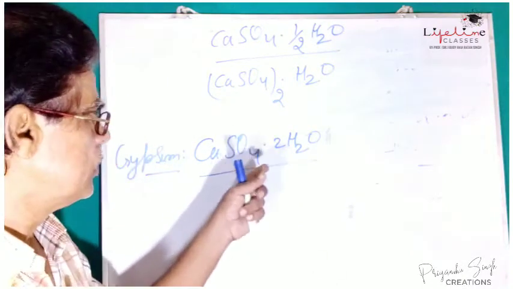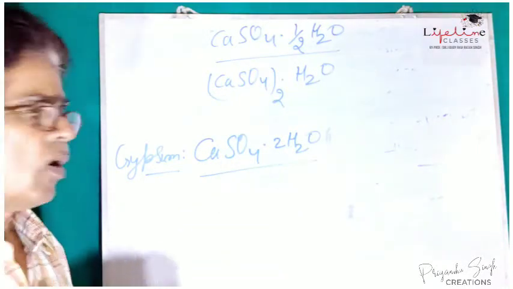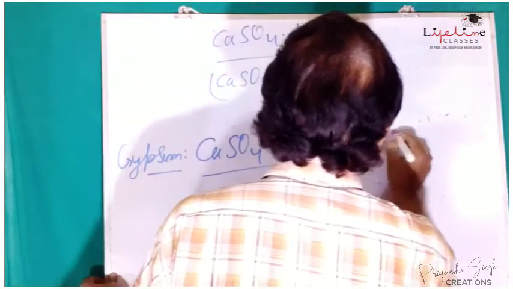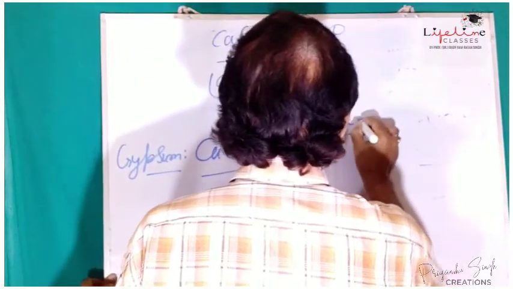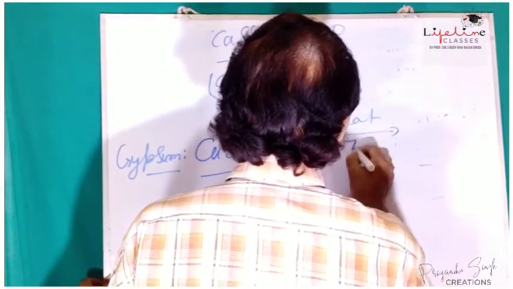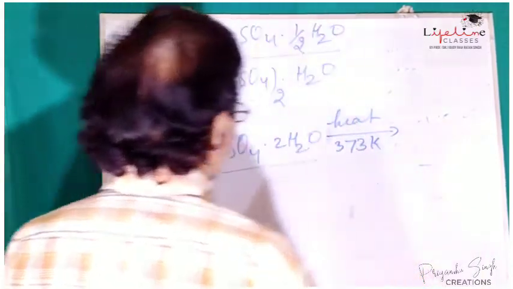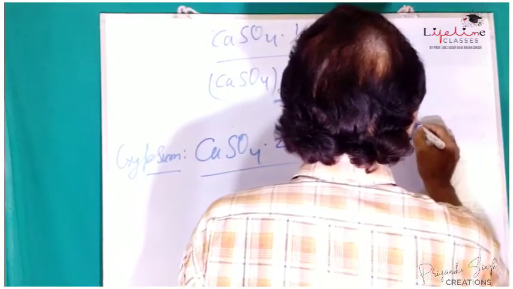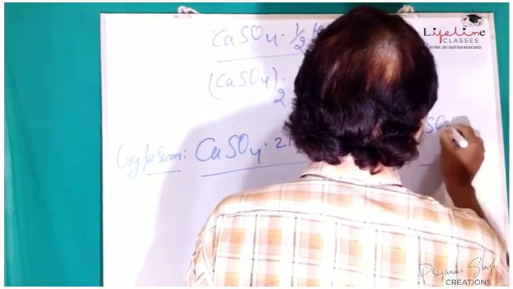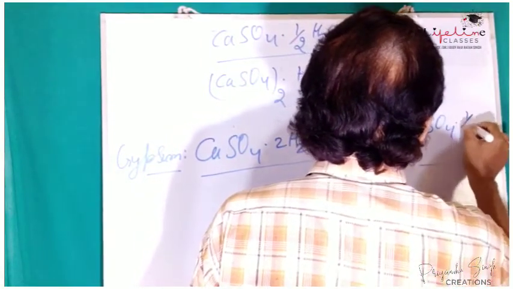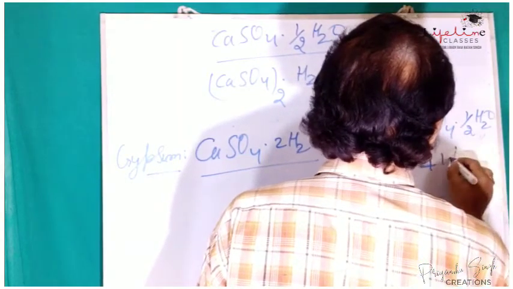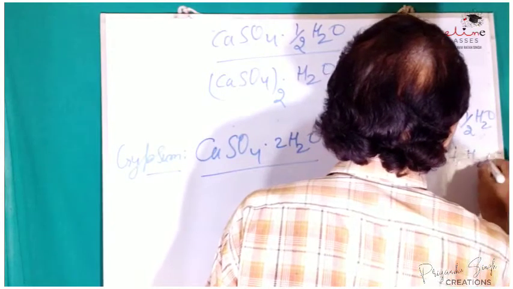So plaster of Paris is obtained by the decomposition of calcium sulfate dihydrate, meaning heat it at 373 Kelvin. It gets decomposed into CaSO4 half H2O plus 1 and a half H2O.